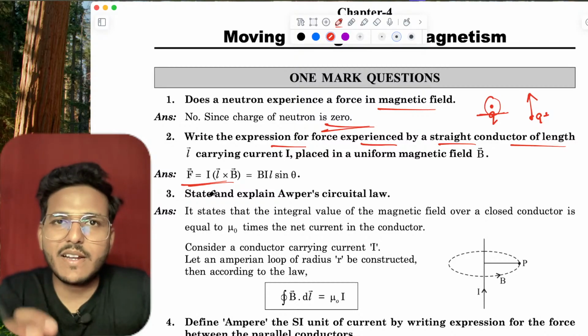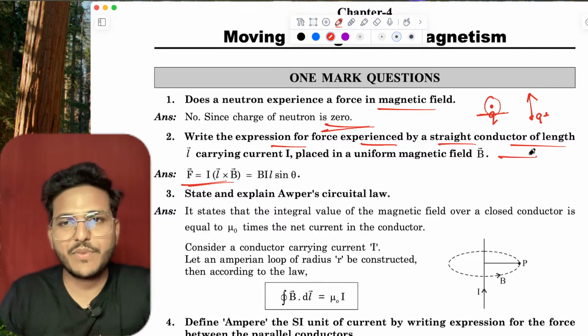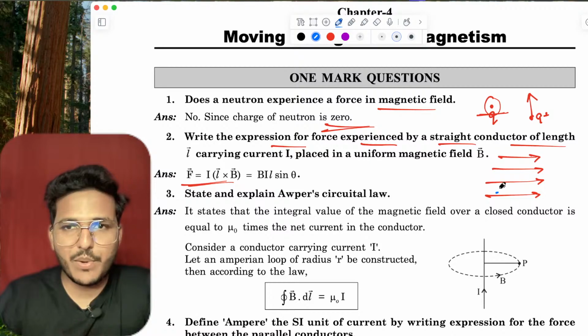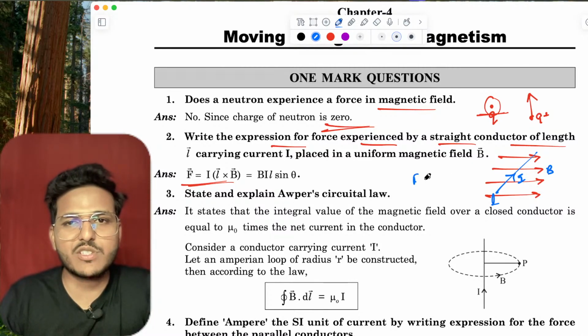If a current carrying conductor is put in a uniform magnetic field, then what is the force experienced by that conductor? This is a uniform magnetic field, and if I am putting a wire of length L carrying current I in it, then what is the force experienced by this wire?